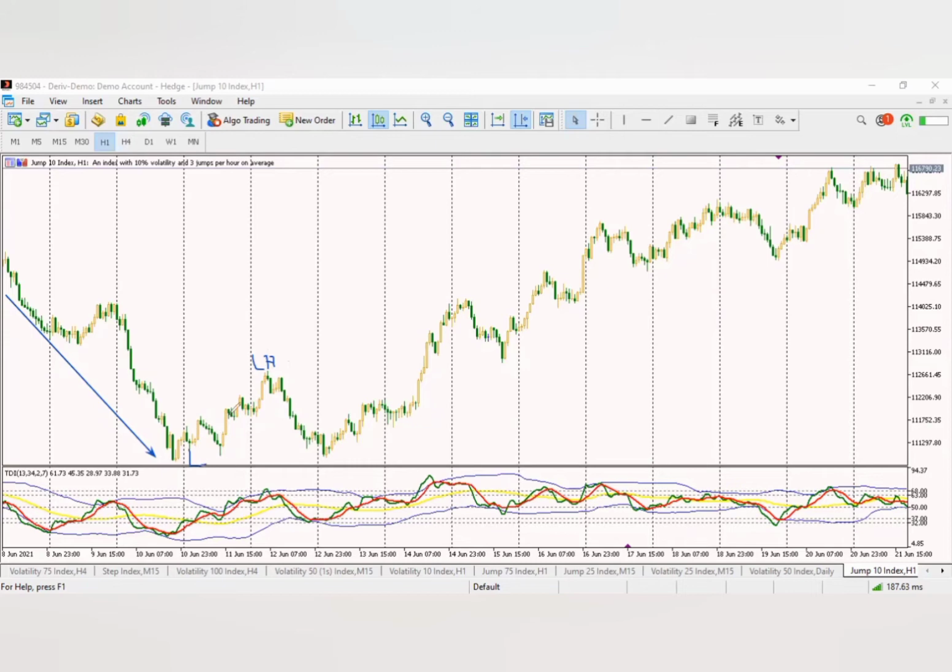So this is a low. The market retraced and gave us another lower high. Then the market came down, you can see my arrow. But if you look carefully, the market did not break this low. So we are going to call this a higher low. What happened next? The market was going up and it broke this. So we'll call it a break of structure.